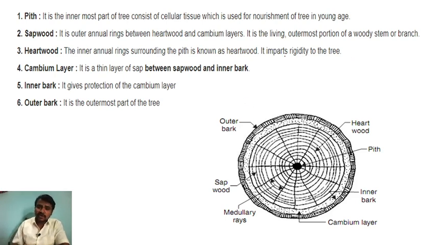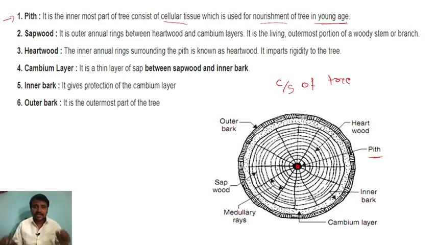First of all, if you want to understand the cambium layer, first you have to understand the cross section of the tree. This is the cross section of the tree. At the center point, the innermost point, we have the pith. It is the innermost part of the tree, consisting of cells or tissues which are used for the nourishment of the tree at a young age.